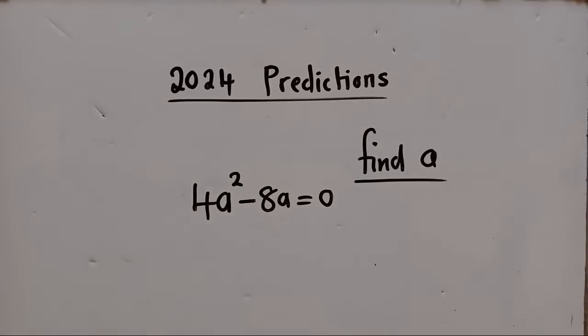So let's go. What answer are you getting? I'm waiting for you. A is equal to what? I'm giving you this challenge. I'm taking note of the name of the person who is going to answer first. A is equal to 2. And there are two answers. Remember, there are two answers. If you just give me one, I'm not going to pick you.